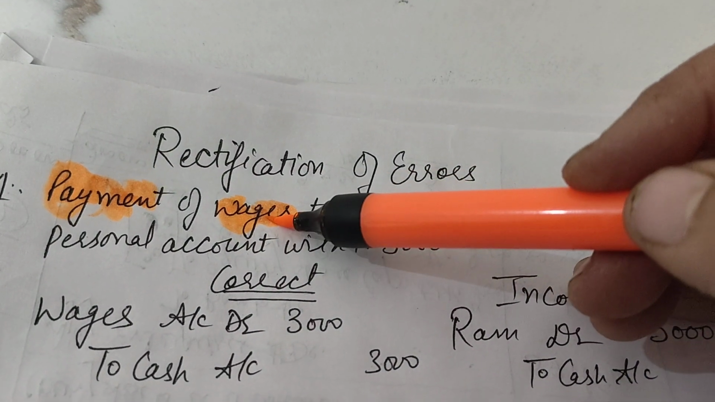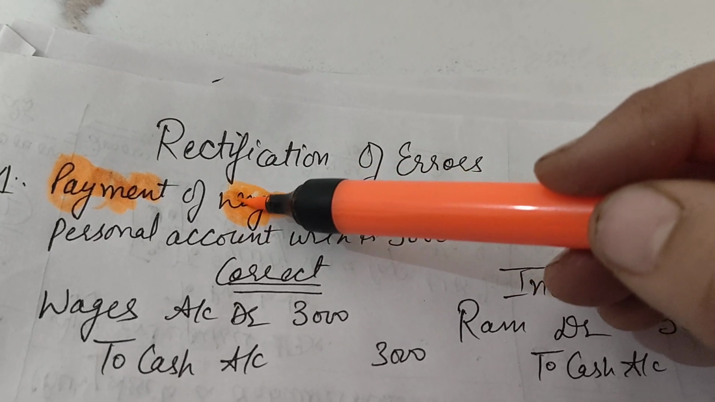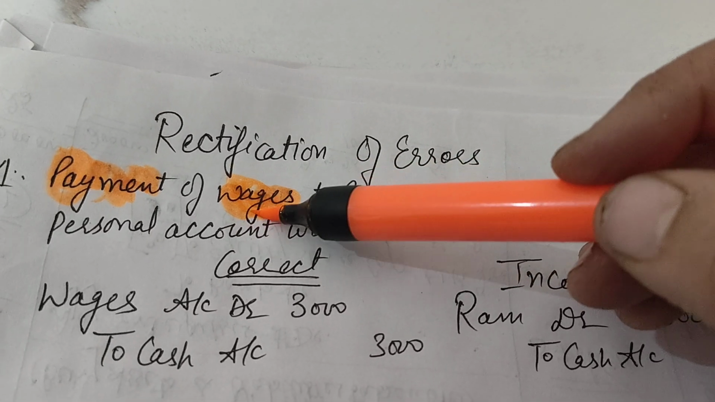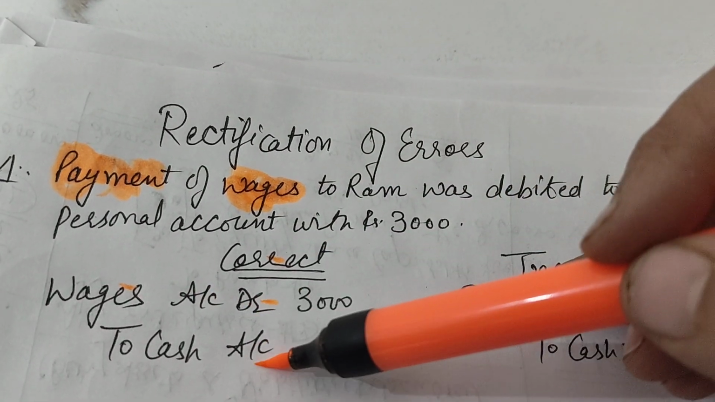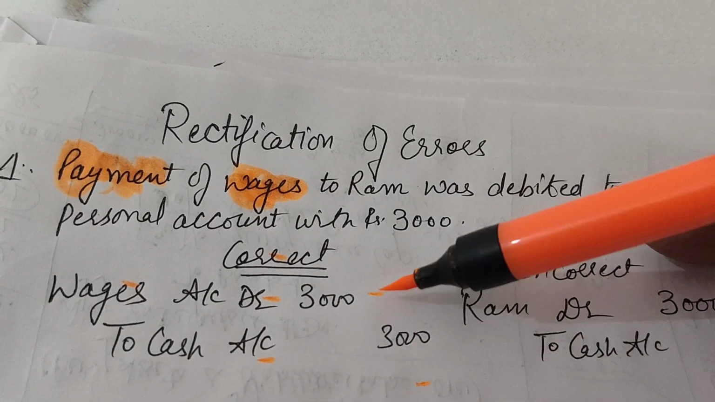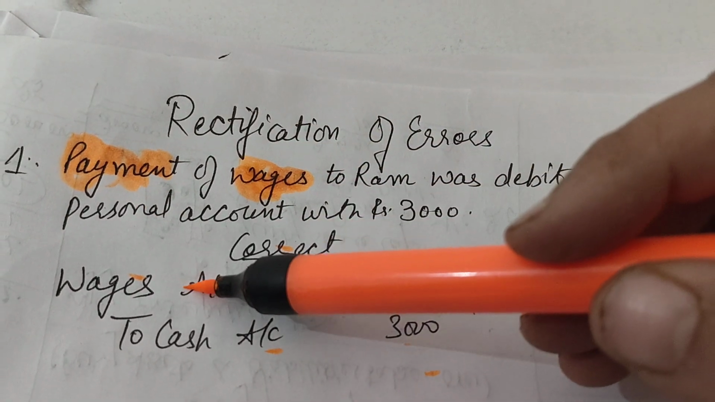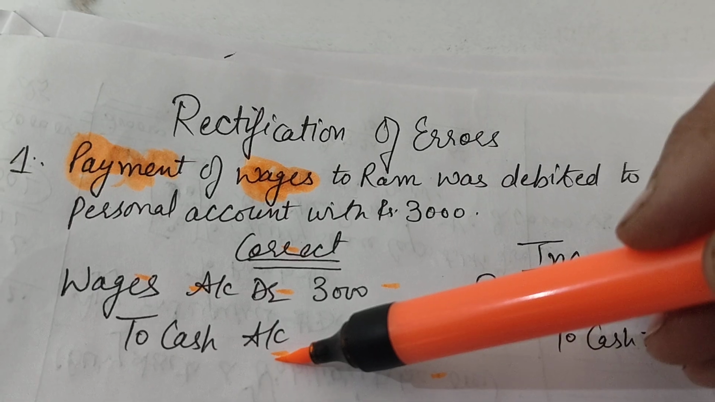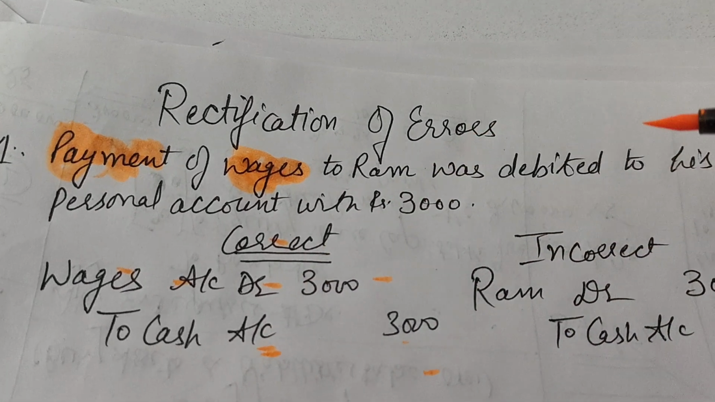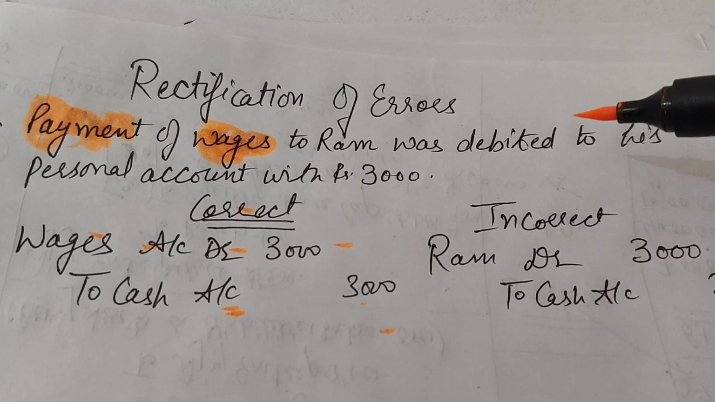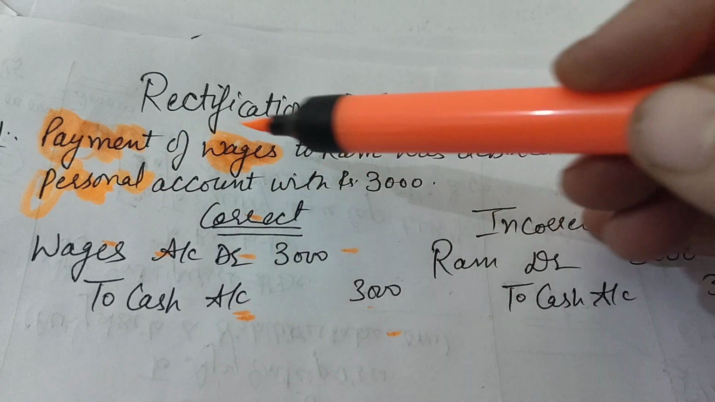Because there was a nominal expense: debit all losses and expenses. What kind of expense was it? Wages account. So for the correct entry, wages account debited to cash account, rupees 3000, was the journal, because wage is an expense as per nominal, it is debited, and cash is going out, it is a real account, so it should be credited. But the question says that this expense was debited to the personal account of Ram.